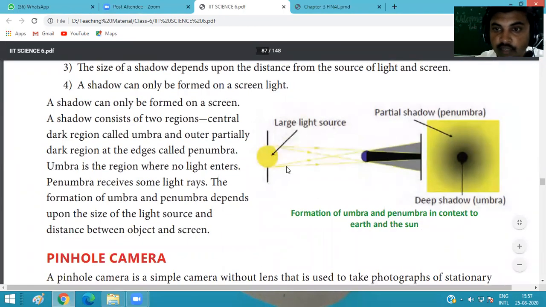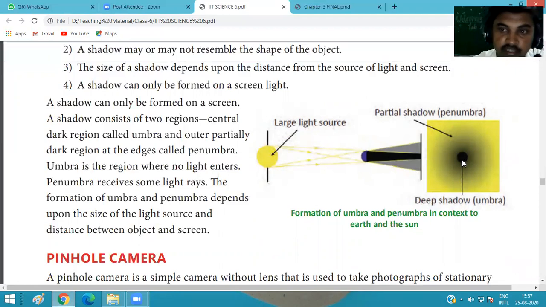Which two regions? By this example, we can try to understand. Here we show a light source, that is the sun, and the earth. When light propagates from the sun across the earth, if we take the shadow of the earth on a screen, we see that a deep shadow is formed in the center.